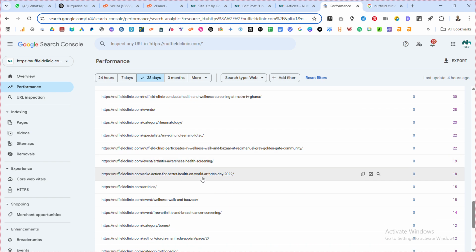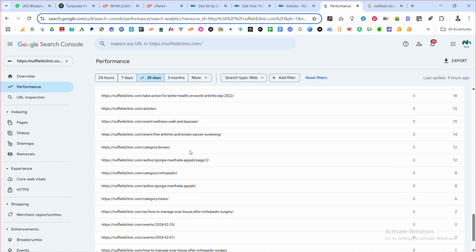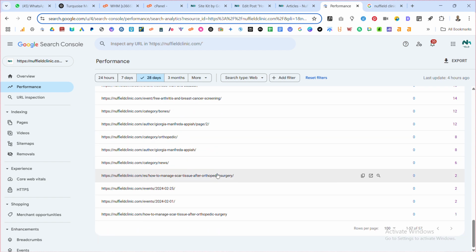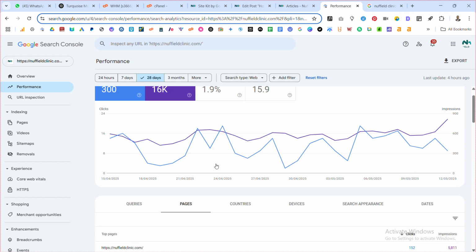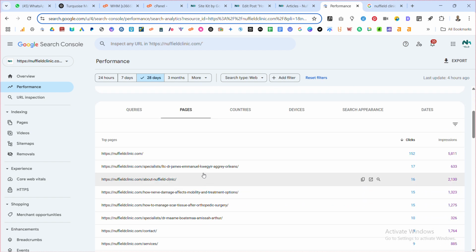So you can see that the articles that we wrote are doing well. In the old articles too, this one is Nuffield Clinic participates in wellness walk and bazaar at Regimanuel Gray Golden Gate Community. That is also ranking and doing well. So it's not only the articles, but almost all the other pages are doing quite well. So this is just to let you know that the articles that we wrote are doing well.